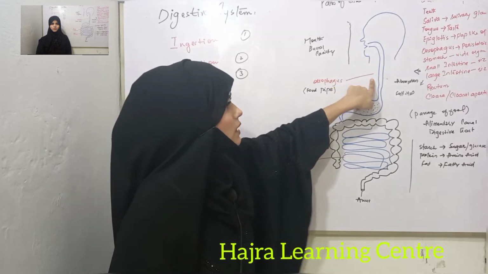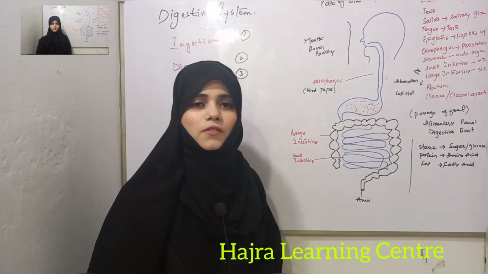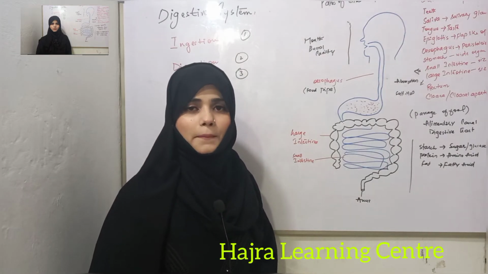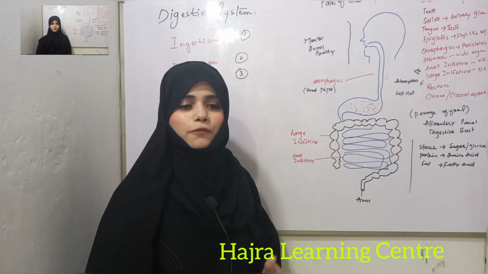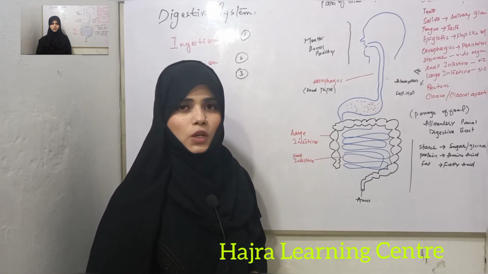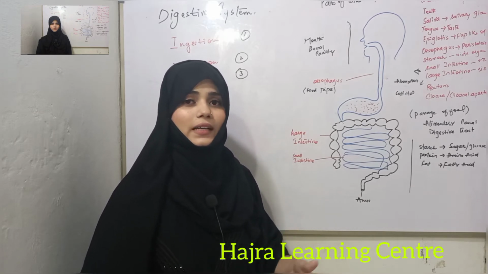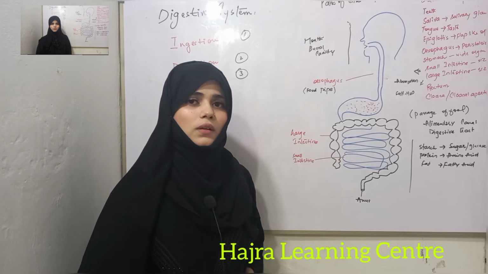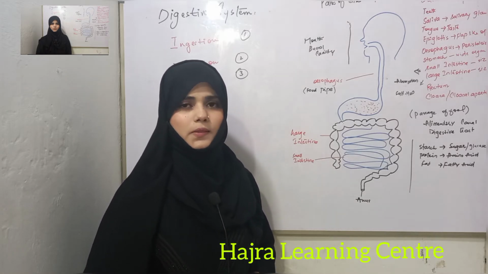In the esophagus, you will see there is a peristalsis movement of our food. Peristalsis movement means that our food directly goes into the stomach. So the forward movement of our food, which directly enters into the stomach, this type of movement is called peristalsis.